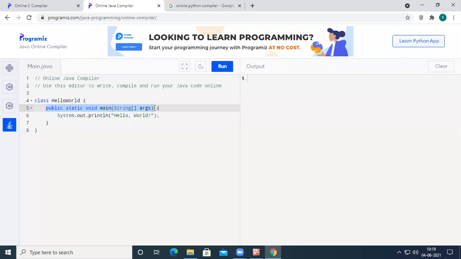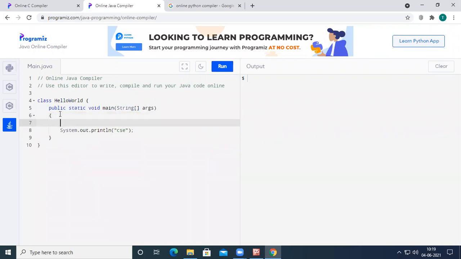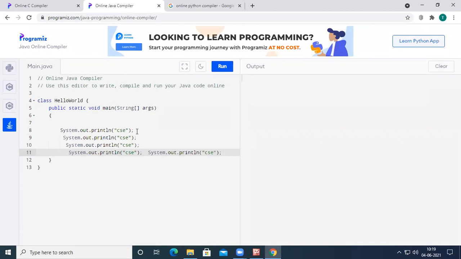Okay, so in C programming language, if you want to print something on the output screen, we just use printf. In Java programming language, we are going to use system.out.println, right? And then see here. If I want to print the same CSC over the output screen for 5 times, if there are no iterational statements supported in Java, then what I have to do here is I need to write the same system.out.println statement for 5 times, right?